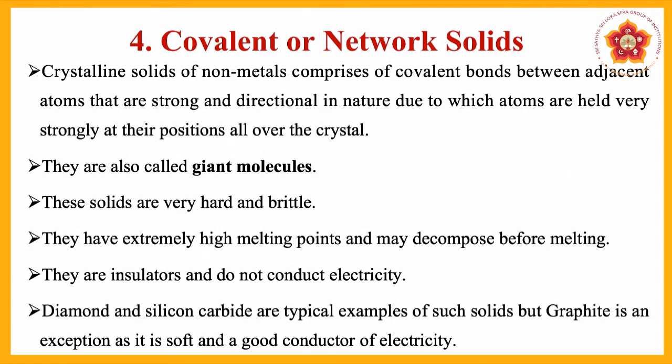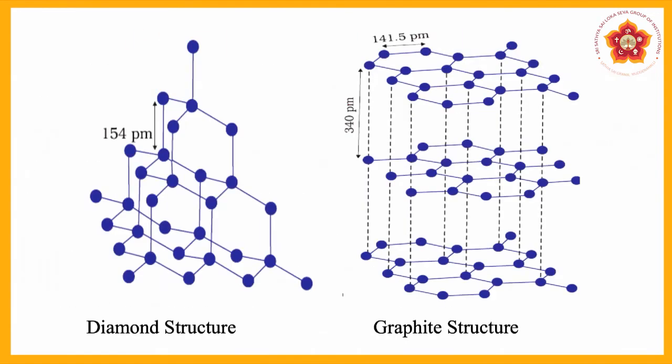Here we have to study only diamond and graphite: why diamond is very hard and why graphite is soft. If you see the diamond structure, all the atoms present in the diamond are connected to the next atoms. In the graphite structure, there are many layers, and the structure looks like layers. Each carbon atom of one layer is connected to 3 neighboring atoms.